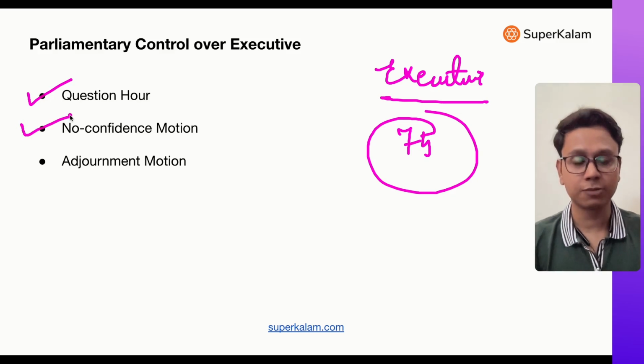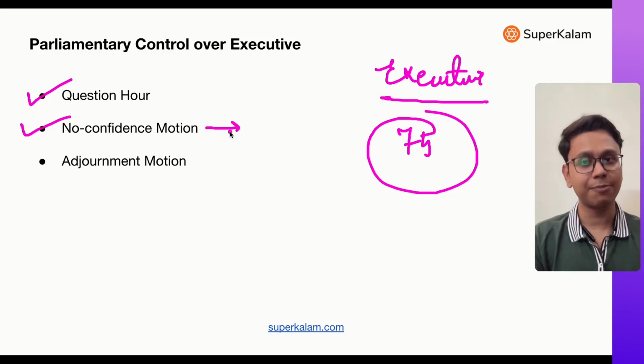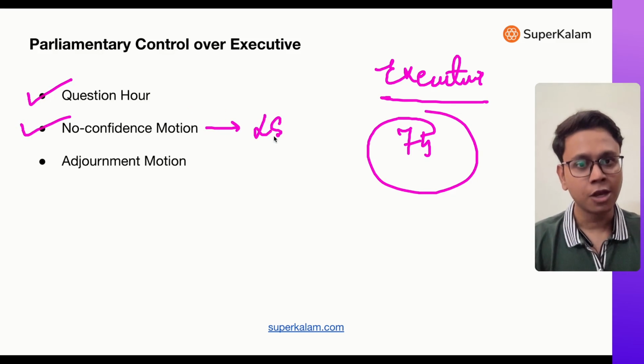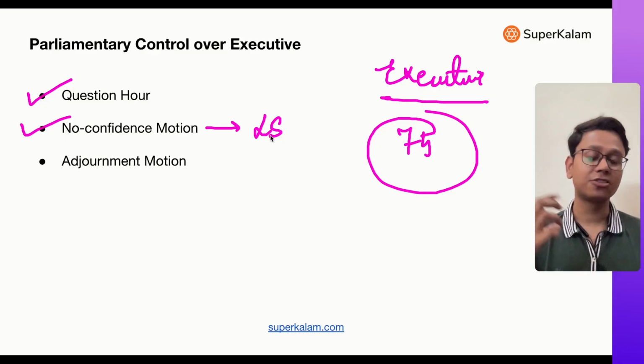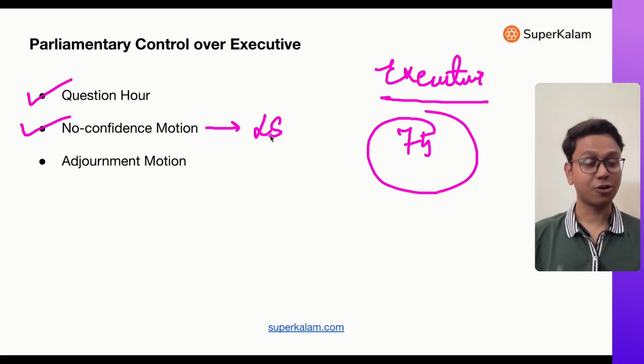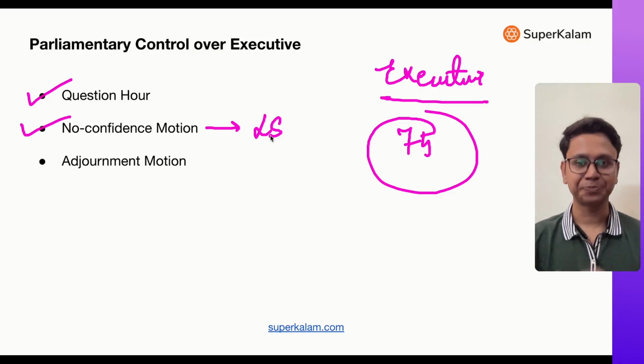There can be a no confidence motion. This can be originated only in the Lok Sabha. The Lok Sabha says that we are not confident in the Council of Ministers. If this no confidence motion is approved, the whole Council of Ministers has to resign, because the Parliament does not have confidence in them.